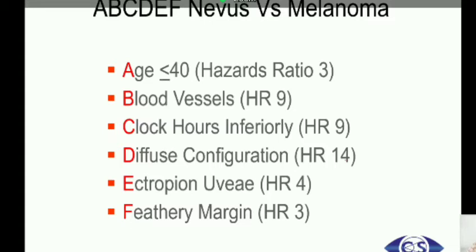Now, as opposed to the case that I showed you first, this is also a 30-ish gentleman who comes to you with a secondary glaucoma, unilateral, and he has a pigmented lesion in the inferior aspect of the iris with heterochromia, but his pupil is perfectly round and central. He has high pressures, no NPI, and a pigmented lesion. So when the pupil is not distorted and there is a pigmented lesion, it's unlikely to be a melanoma, and you should consider alternative diagnoses such as melanocytoma.